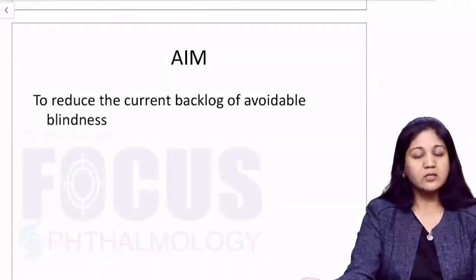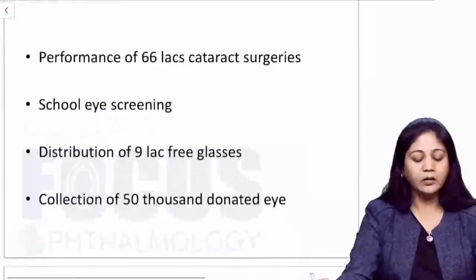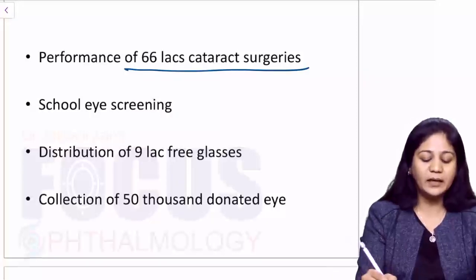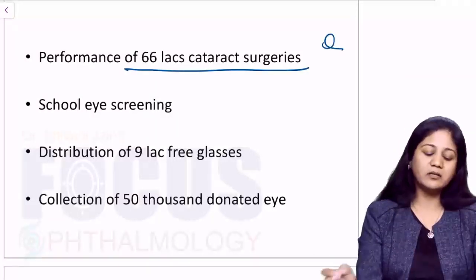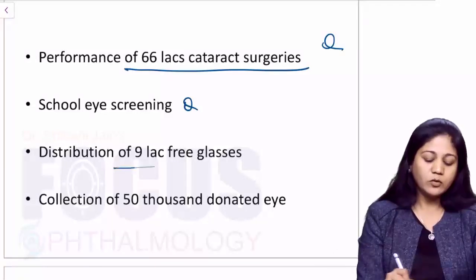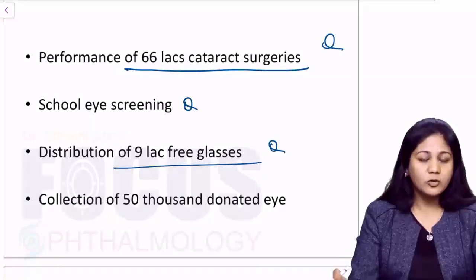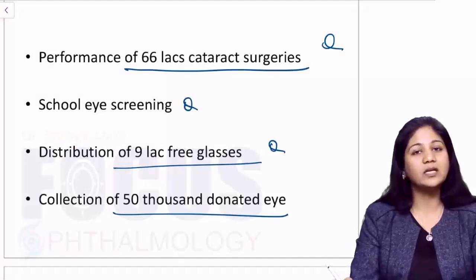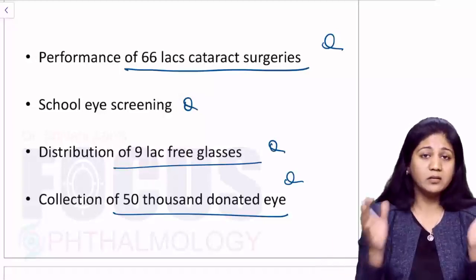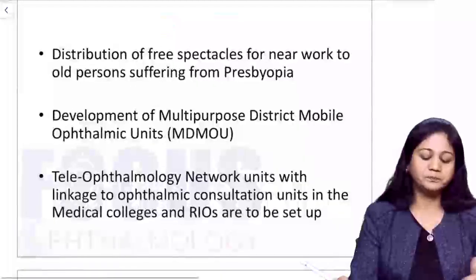Aim again, it is just to reduce the current blockade of the avoidable blindness. Now here, we want that at least 66 lakh cataract surgeries should be done. We also want to strengthen the school eye screening program, by which we can distribute almost 9 lakh free glasses per year. And we plan to collect at least 50,000 donated eyes per year to strengthen our eye banks also. Okay, so these are a few things which we should have in our NPCB.